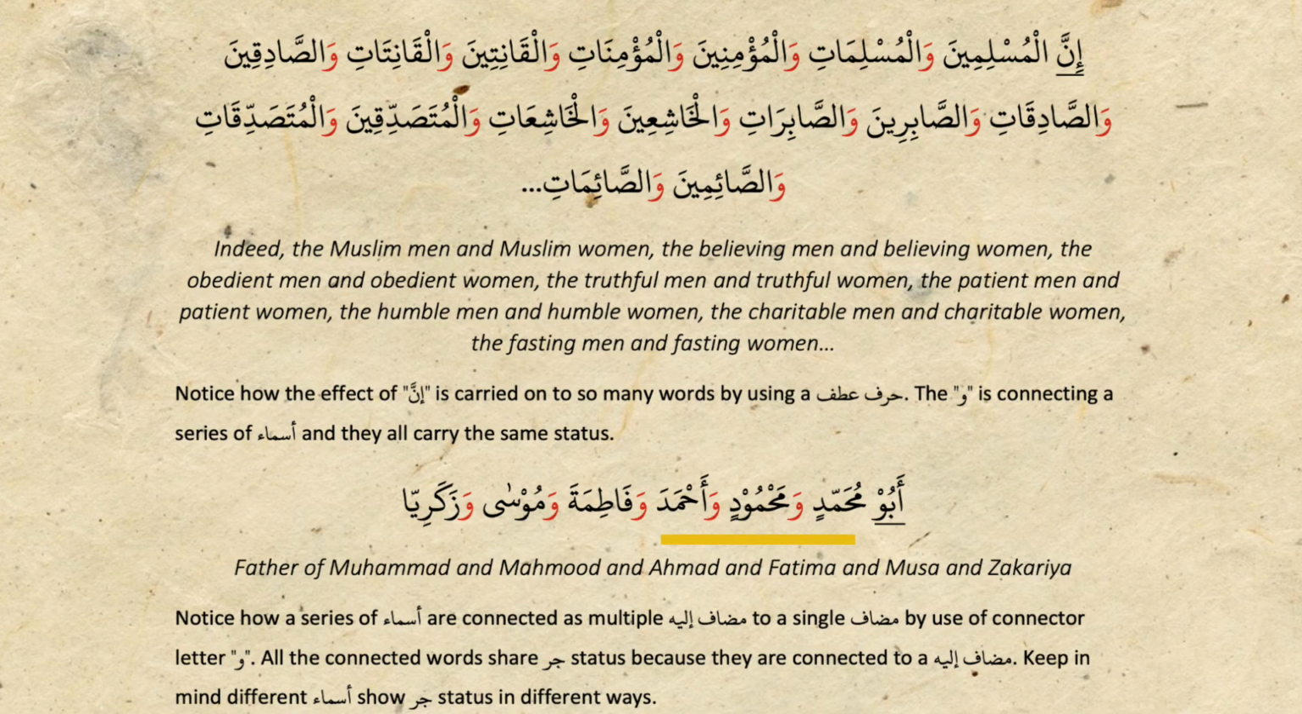Abu Muhammadin wa Mahmudin wa Ahmad wa Fatimata wa Musa wa Zakariya. Father of Muhammad and Mahmud and Ahmad and Fatima and Musa and Zakariya. Notice how a series of asma are connected as multiple mudaf ilay to a single mudaf by use of connector letter waw. All the connected words are jar status because they are connected as mudaf ilay. Keep in mind different asma show jar status in different ways.